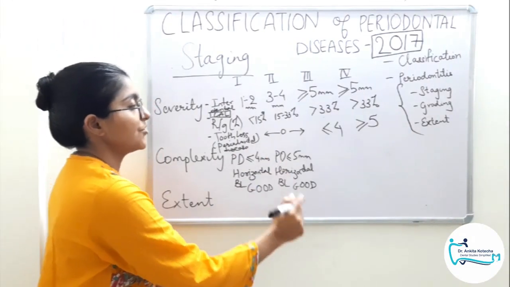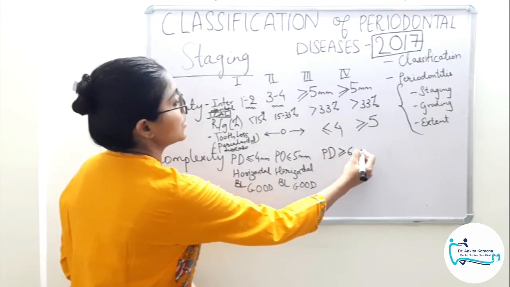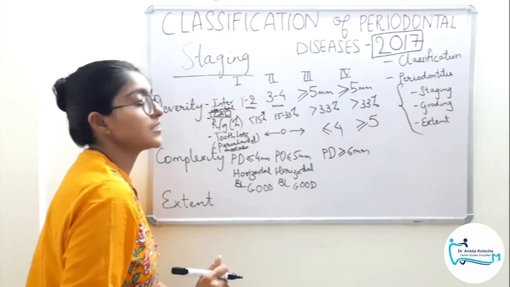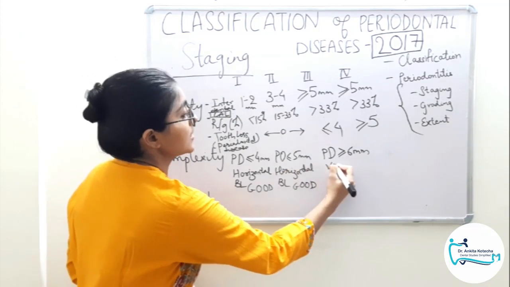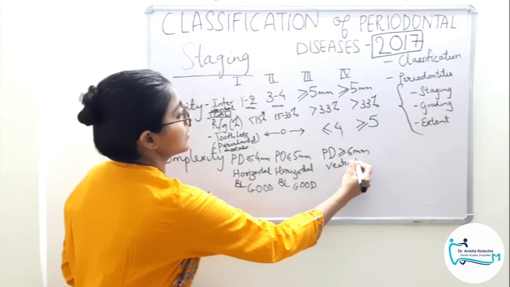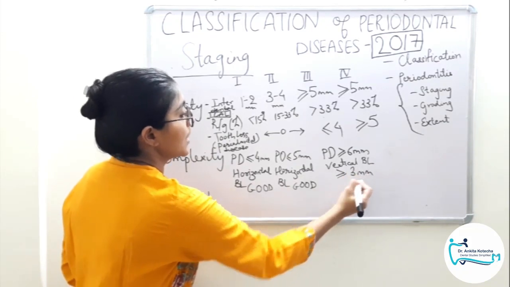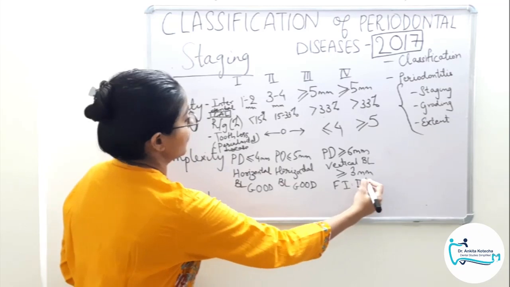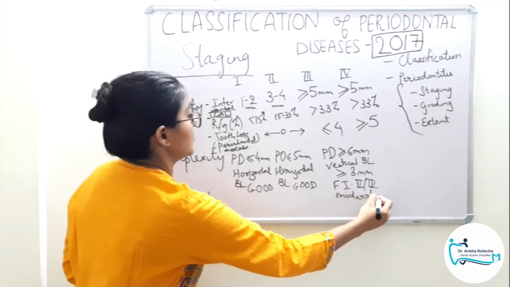Now coming to stage 3, the complexity factors are probing depth greater than or equal to 6 mm. 6 mm is the critical probing depth, which is indicative of a surgical therapy. Next we have vertical bone loss, a defect more than or equal to 3 mm. Next is furcation involvement, class 2 or 3, and moderate ridge defect.